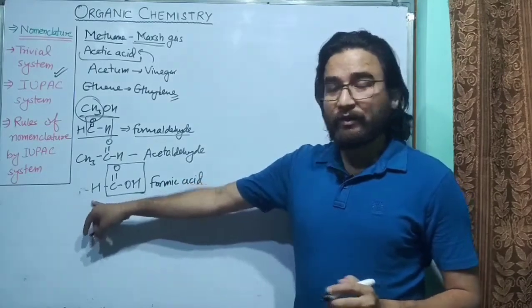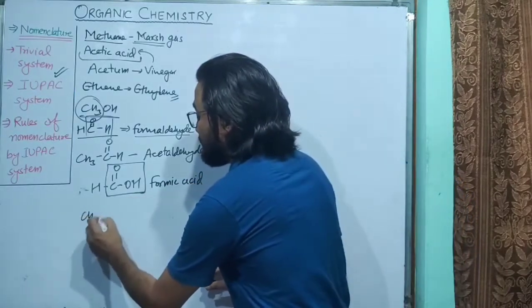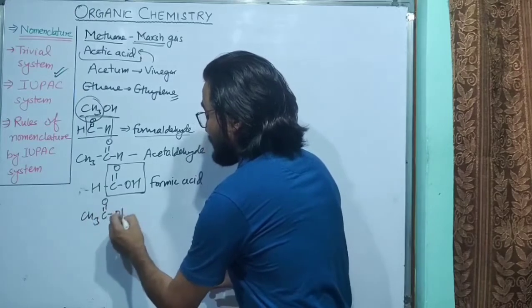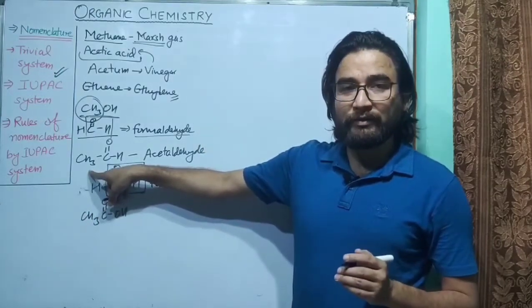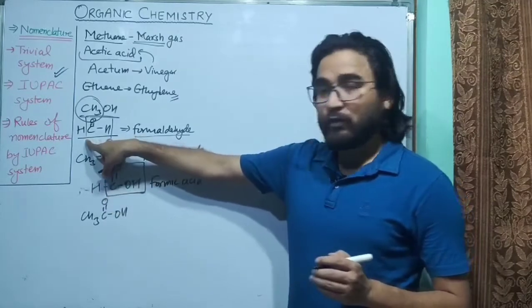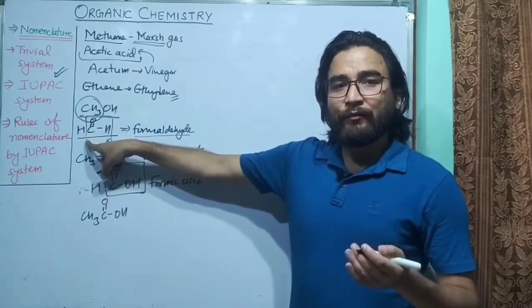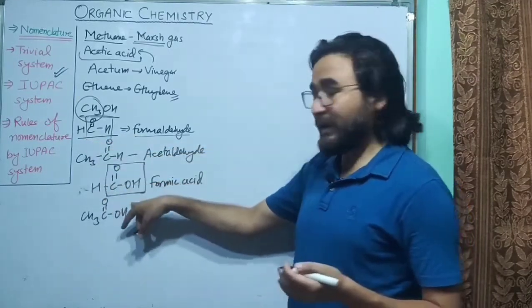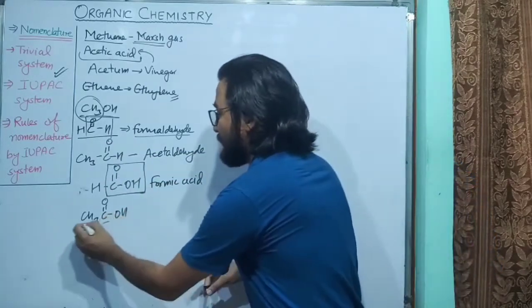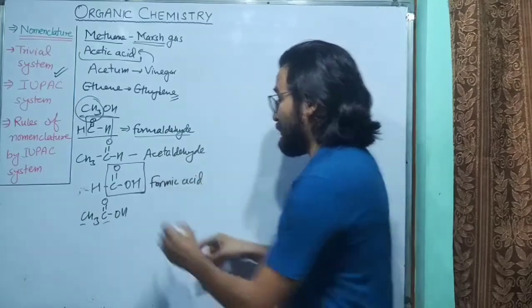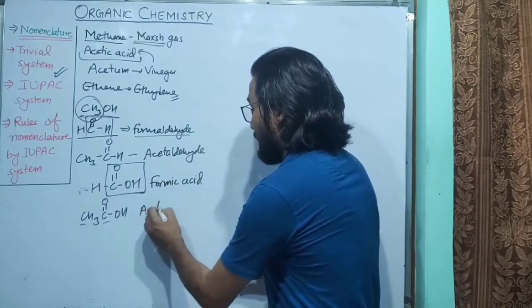Now, if instead of this hydrogen there is CH3, so there are two carbon atoms. See here, in an aldehyde, if there are two carbon atoms, it is called acetaldehyde, and with one carbon atom, it is called formaldehyde. If in the acid there are two carbon atoms, it will be called acetic acid.